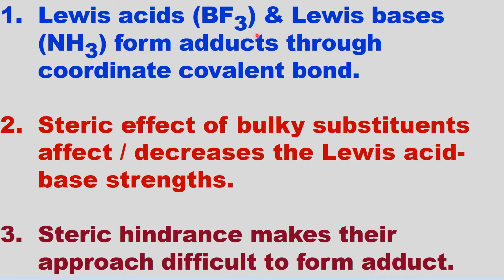Lewis acids, for example BF3, and Lewis bases, for example ammonia, form adducts through coordinate covalent bond or dative bond. Lewis acids are electron pair acceptors, and Lewis bases are electron pair donors. For example, nitrogen in ammonia with lone pair donates its lone pair to boron atom to form coordinate covalent bond and adduct.